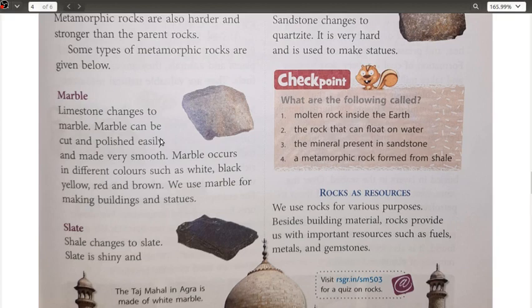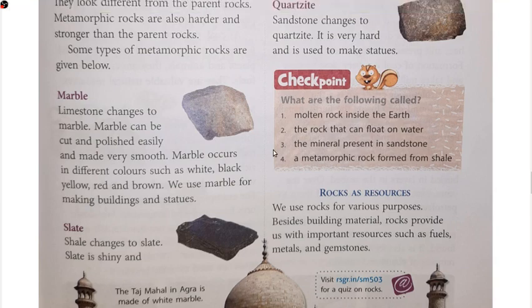Next we have here is, that is, these marbles can be cut and polished easily and made very smooth. The marbles occur in different colors such as white, black, yellow, red, and brown. We use marbles for making buildings and statues. Okay, घर में पहले सबके marbles ही लगते थे.